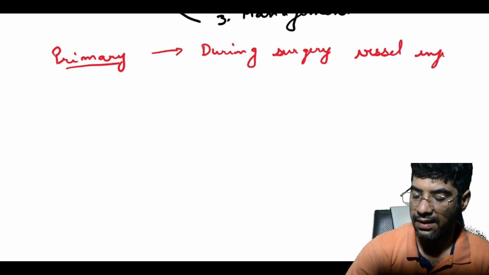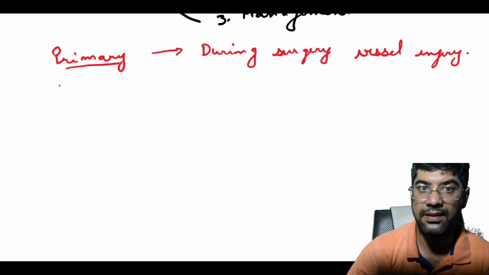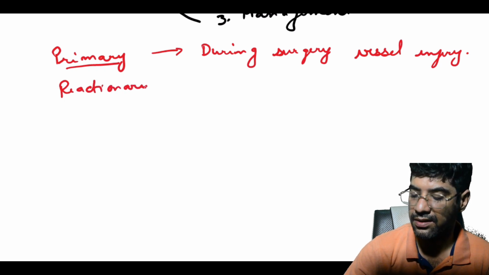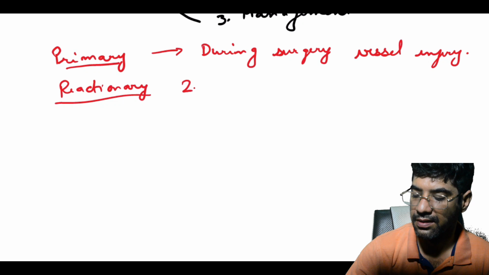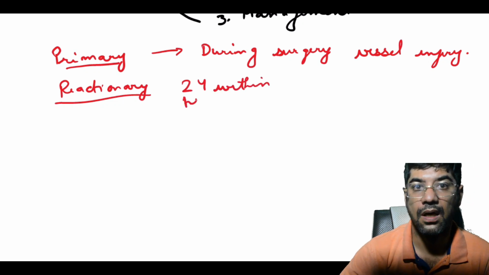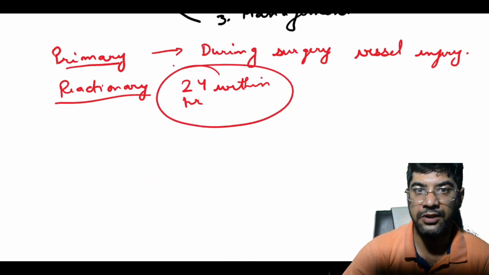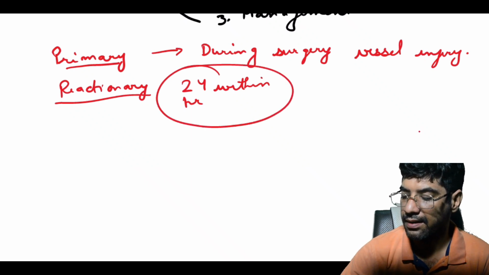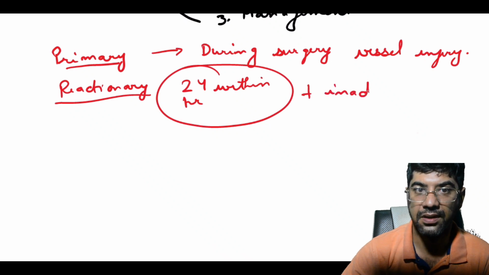Second is reactionary hemorrhage. It occurs within 24 hours, and it occurs due to inadequate hemostasis.